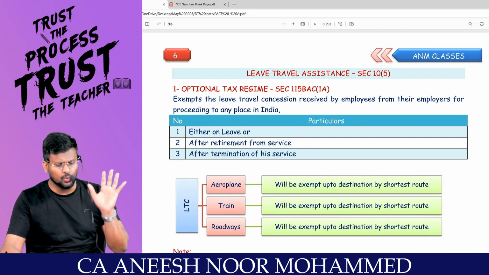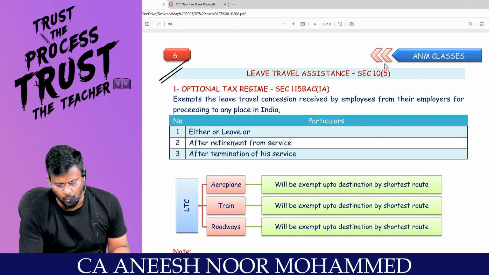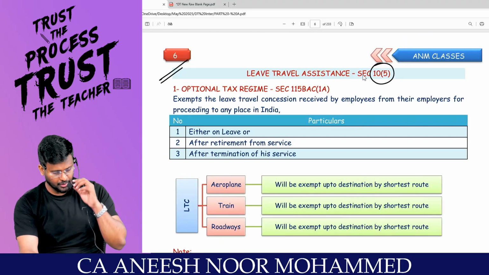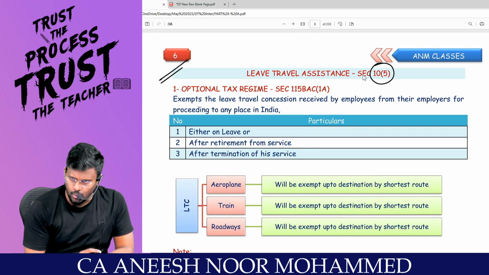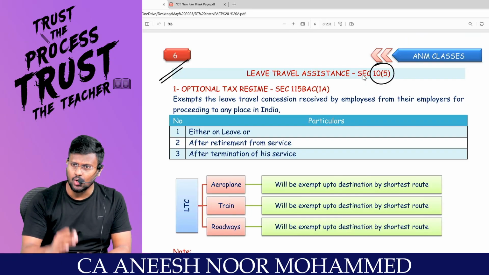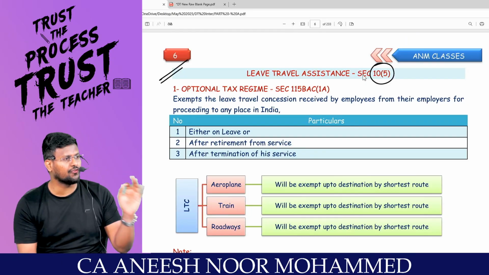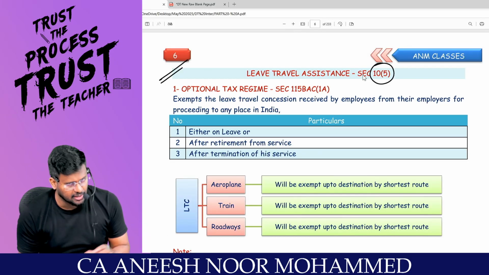In that we are going to talk about leave travel concession or leave travel assistance, which is explained in section 10(5). Sir, as I already introduced to you, under the direct tax we have two routes: the default tax regime and the optional tax regime.